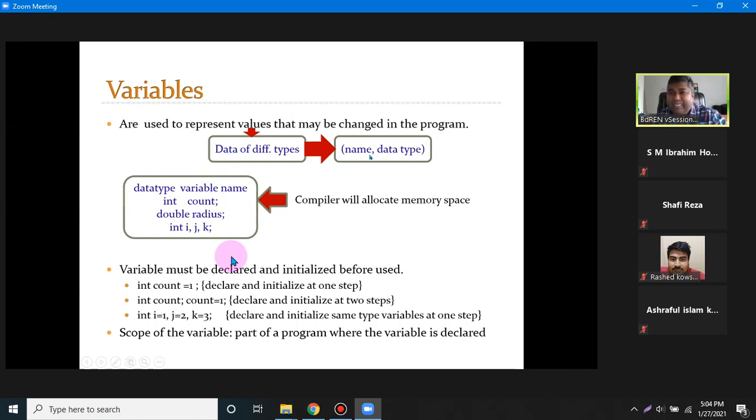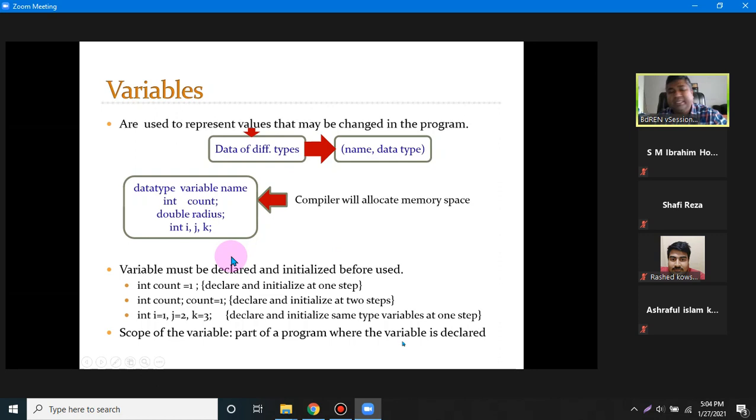So we need a name for the variable, as well as the type of the variable. When you declare a variable, we need to define the type as well as the name, so identifier and data type we have to provide at the beginning of the variable declaration, like int count, double radius, int i, j, k. The type defines how much size of value the variable can hold.